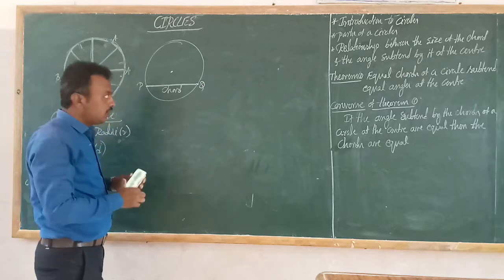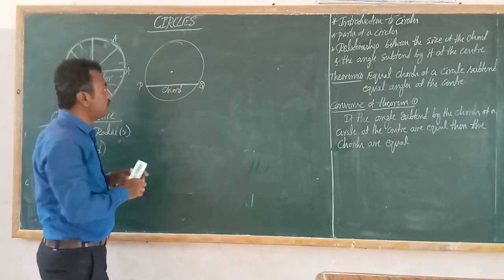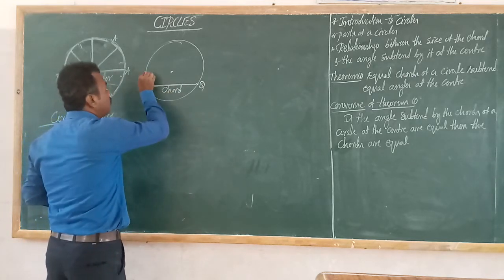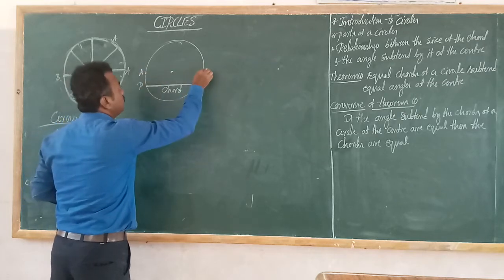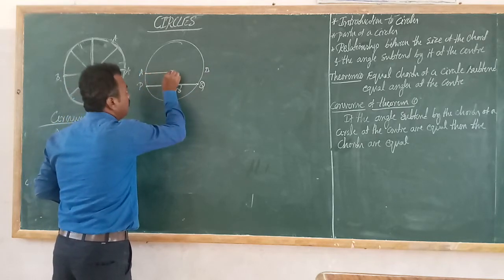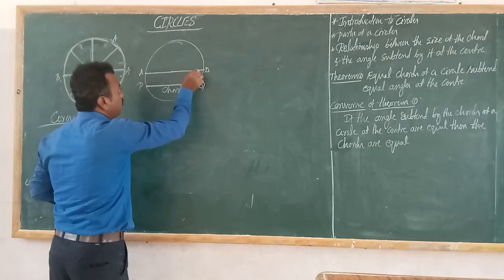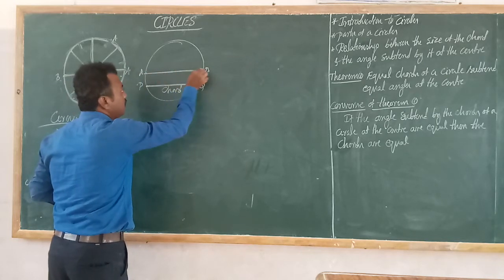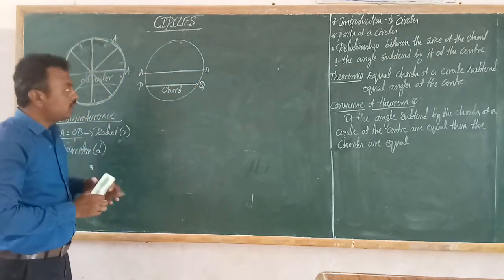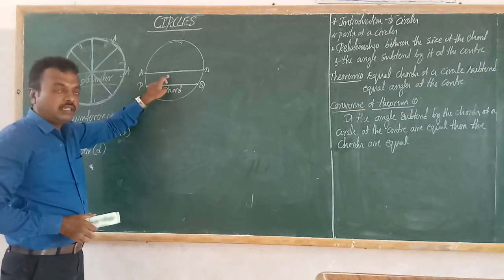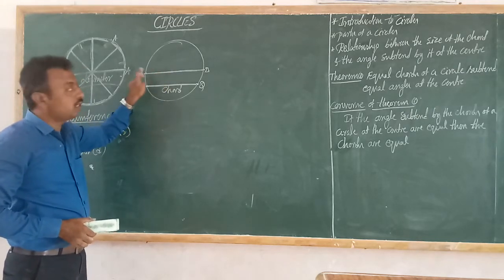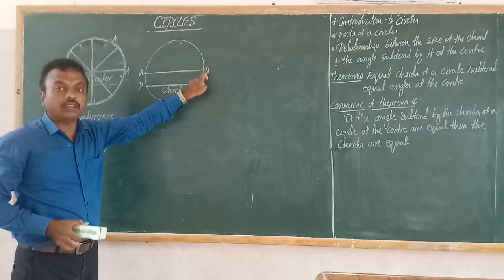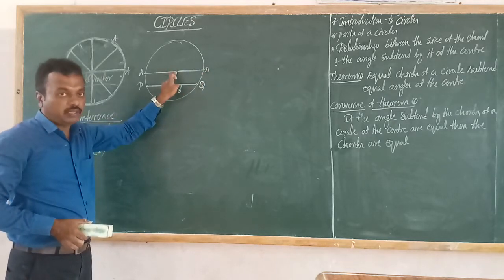Is it right? See, I am drawing another chord. This is A and this is B. This line is passing through the center. Can I call this a chord or a diameter? Yes, it is a chord and also a diameter. This is the longest chord in a circle. Basically it is a diameter.